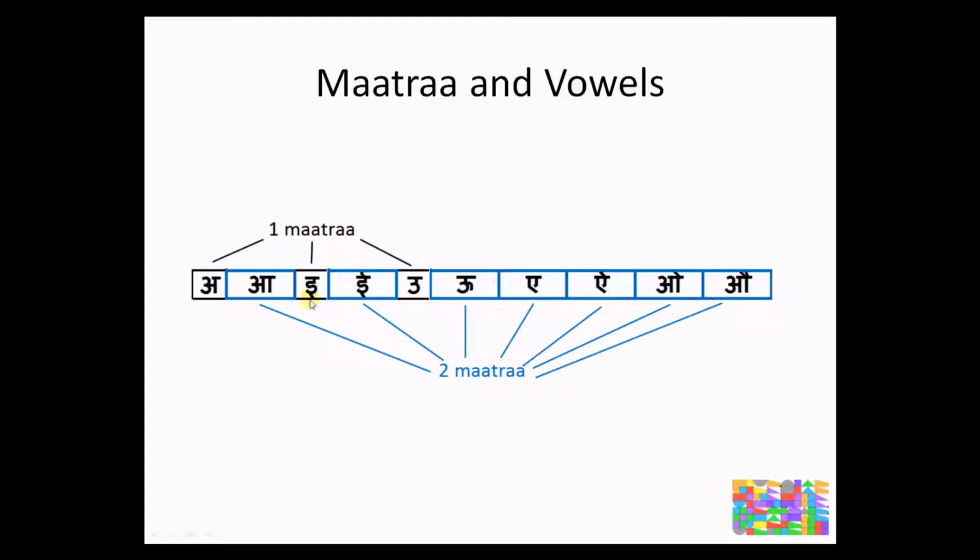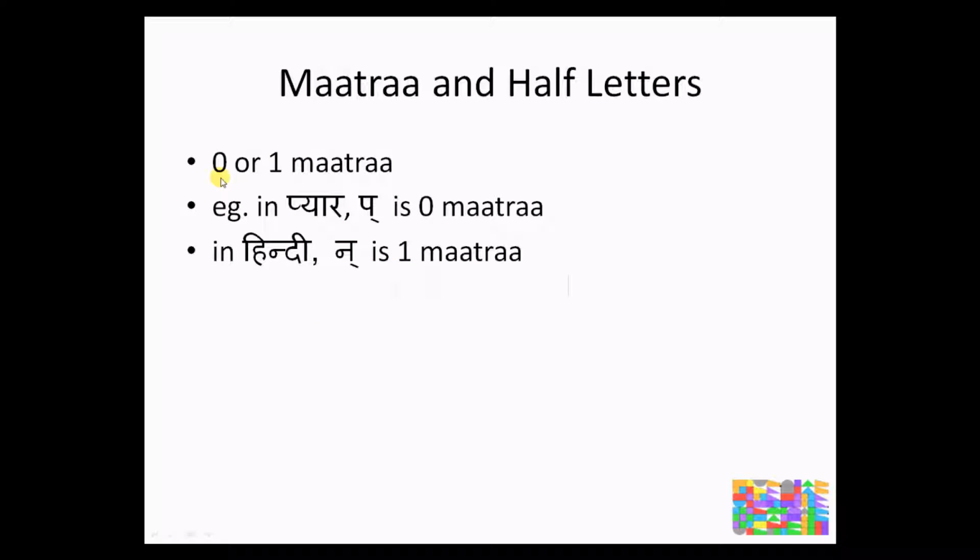We have seen that the vowels in Hindi determine the Matra. Short vowels consume one matra and long vowels consume two matras. What happens if an alphabet is a half alphabet? Does it consume any matra or not? It at times consumes 0 matras and at times a half letter consumes one matra.